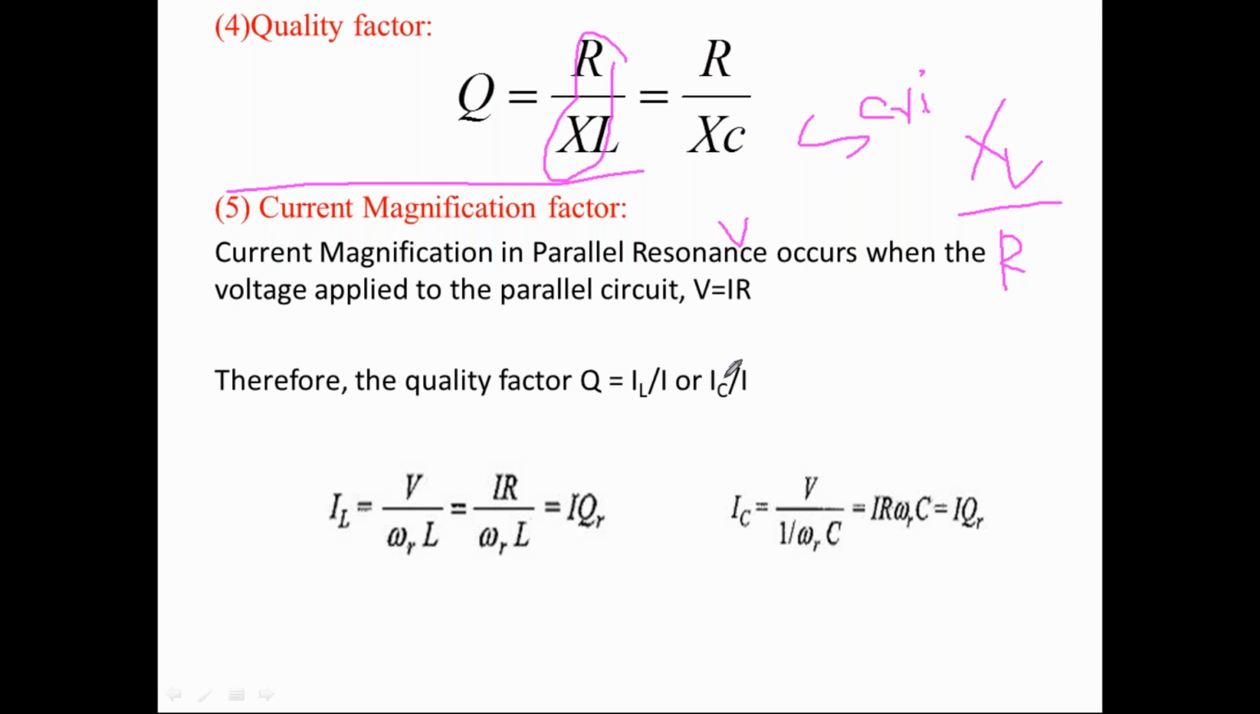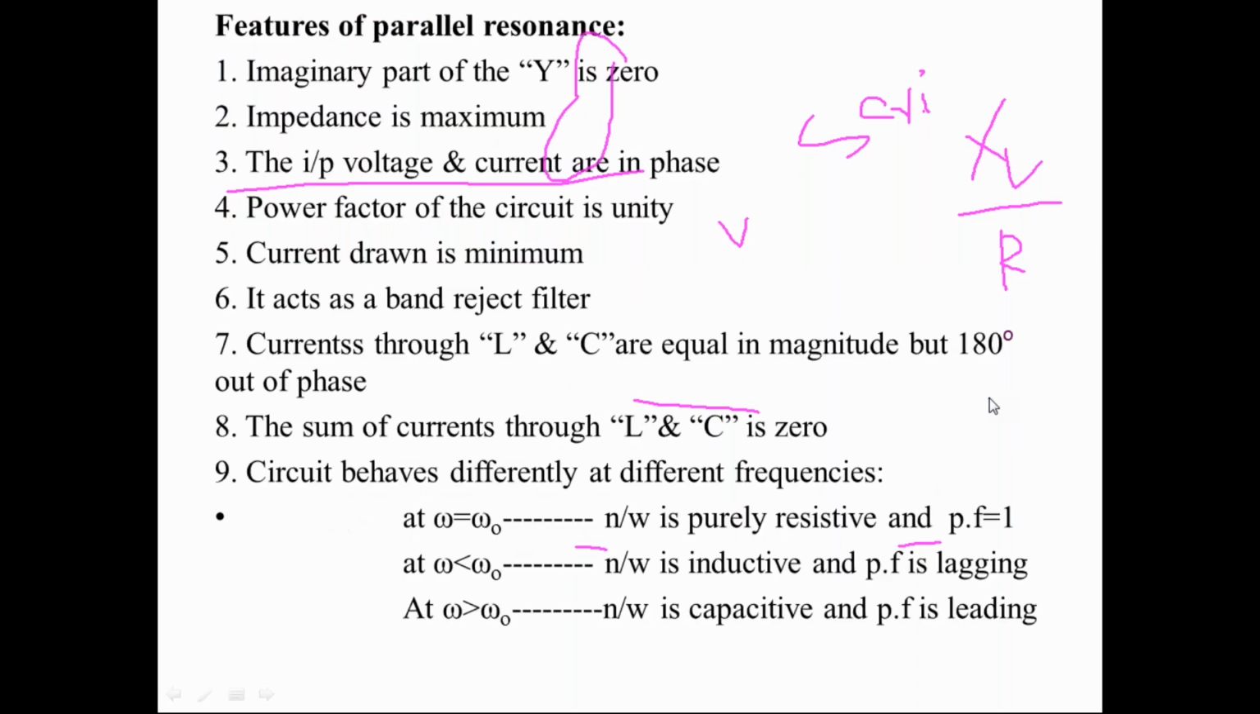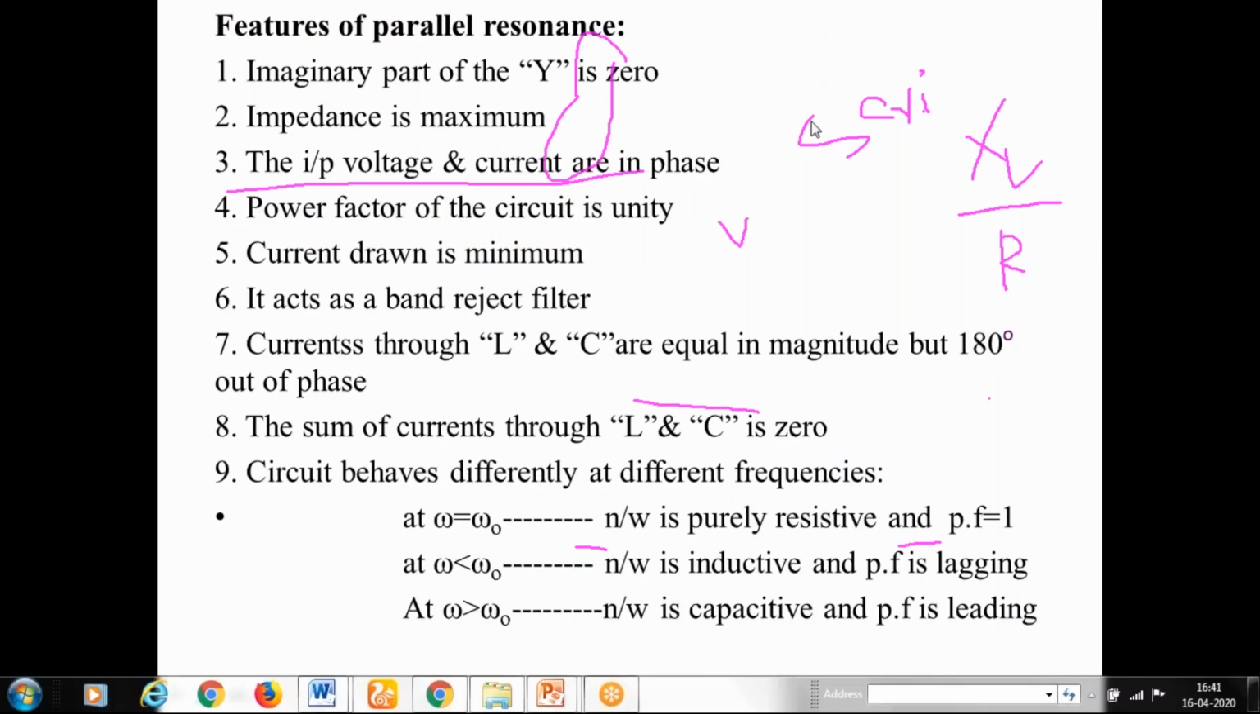Now, for the series RLC circuit, we have a magnification factor for voltage, but for the parallel resonance circuit, we have a magnification factor for current. That is, the currents across the capacitance and inductance are equal and opposite in the parallel resonance circuit.